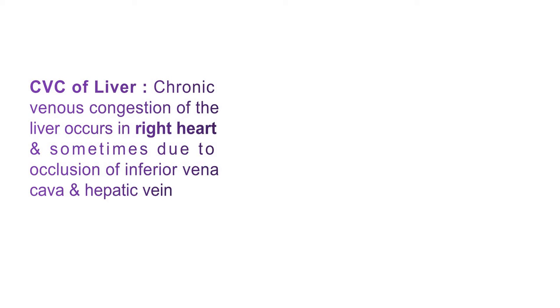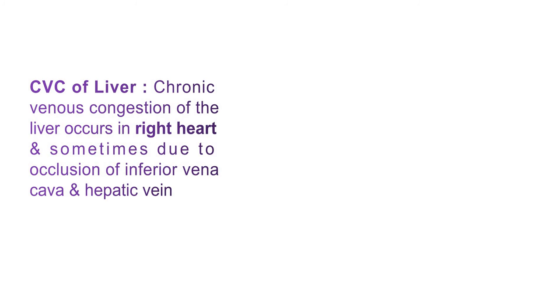So the CVC, that is chronic venous congestion of liver, occurs due to right-sided heart failure, or sometimes due to the occlusion of inferior vena cava as well as the hepatic portal vein, which is connected to the liver and heart.